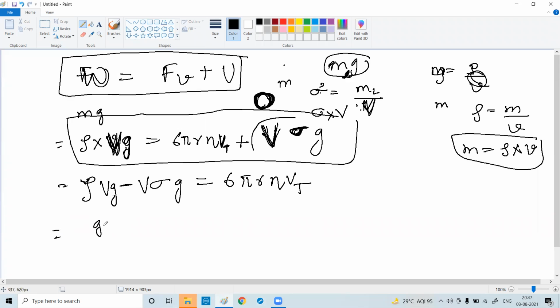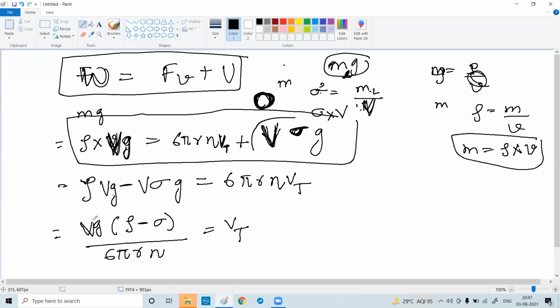I can write g is common, V is also common. So V g times rho minus sigma, divided by 6 pi R eta, equals Vt. Is it clear? Any doubts till now?